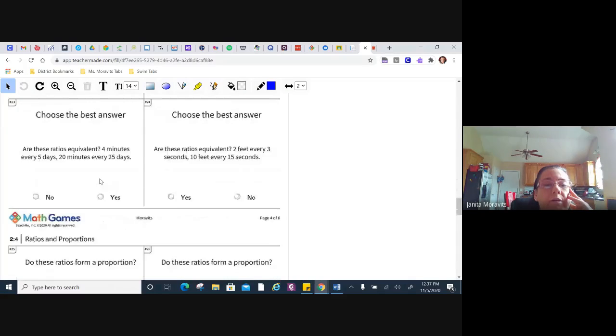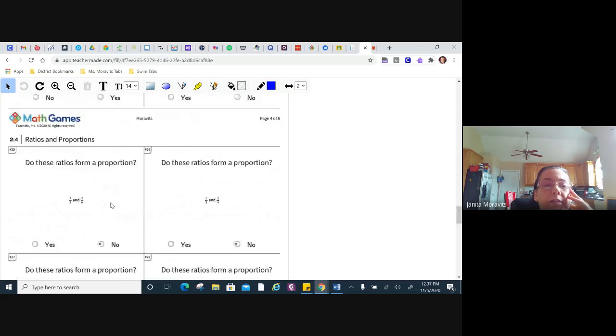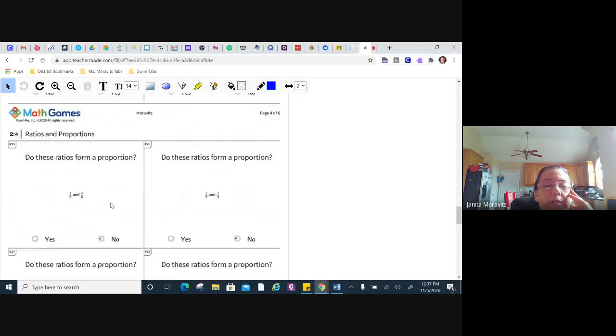All right, down here. And this is the question that you are looking to answer. If you'll look at that chart in the room, over there in the far corner by the file cabinet, it tells you that ratios compare two numbers, and that proportions are two equivalent ratios.